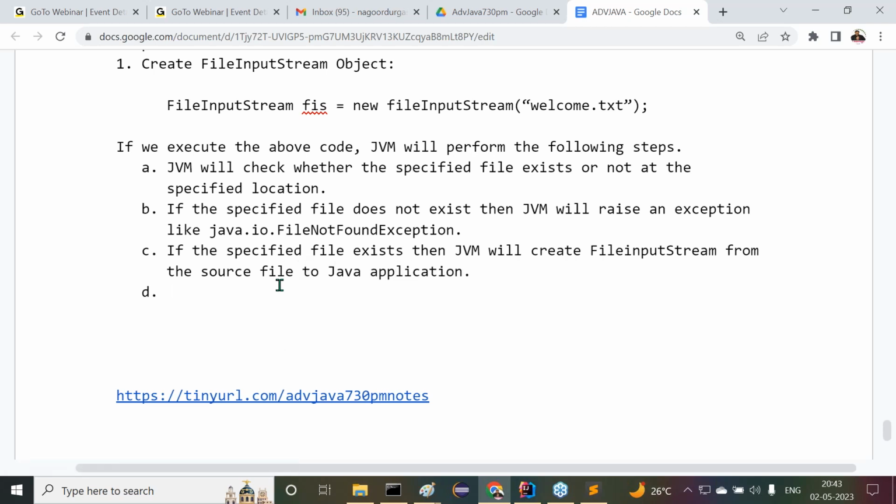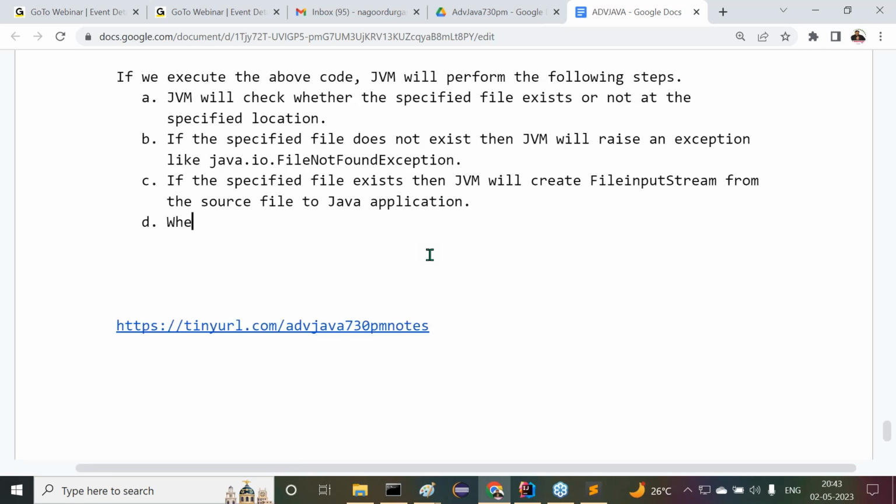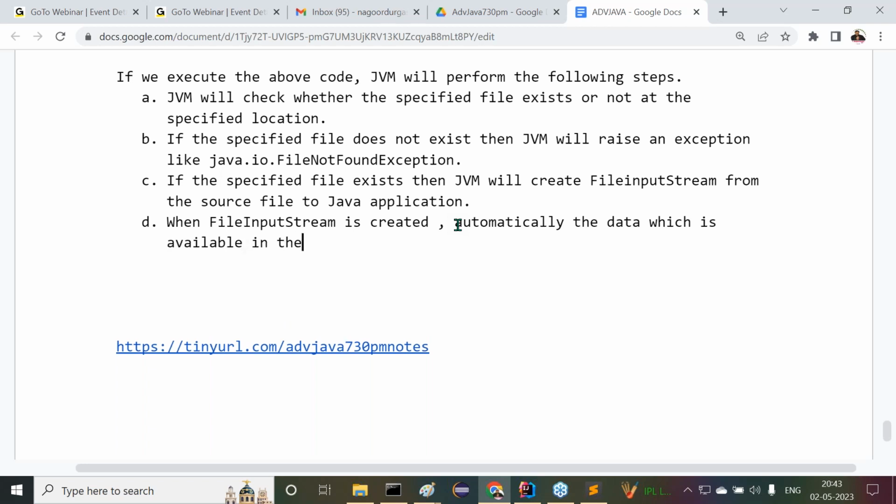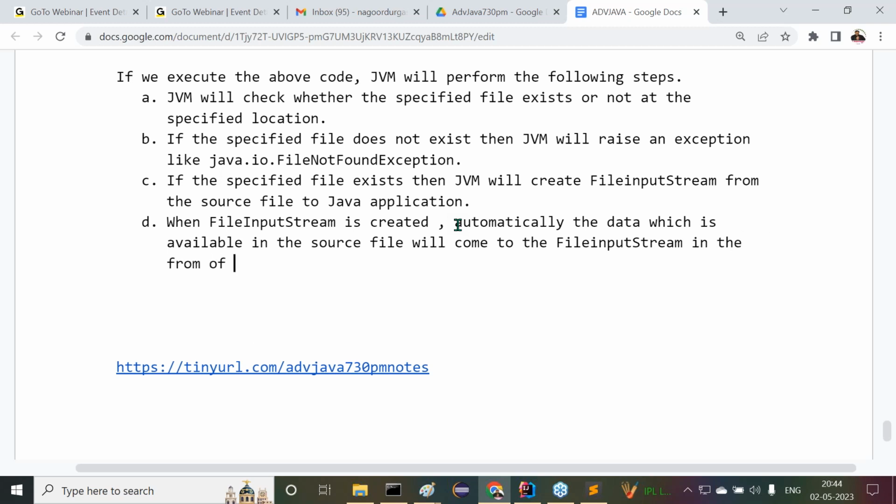Then immediately what happened here when it is created? When the FileInputStream is created, automatically the data which is available in the source file will come to the FileInputStream in the form of bytes.